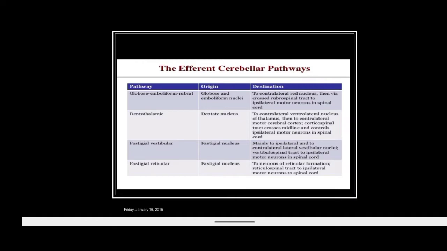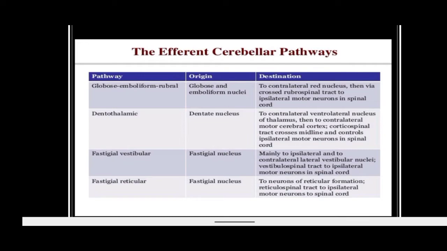In this chart you can see the different types of efferent cerebellar pathways, the connections of the emboliform and globosus. These are given together because they are the same, similar, so they are given together.